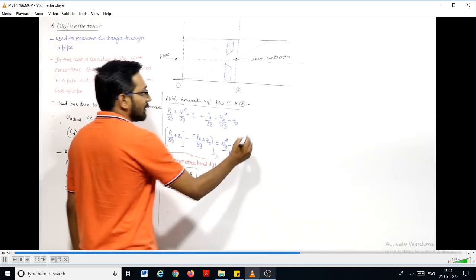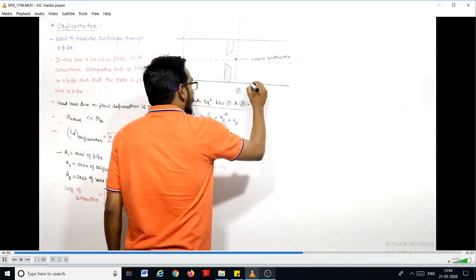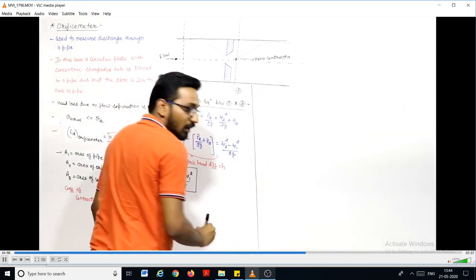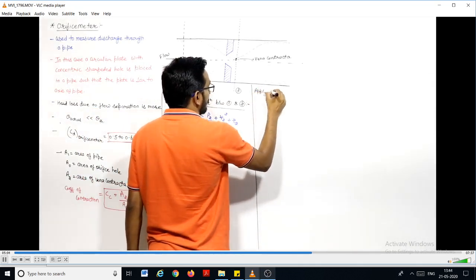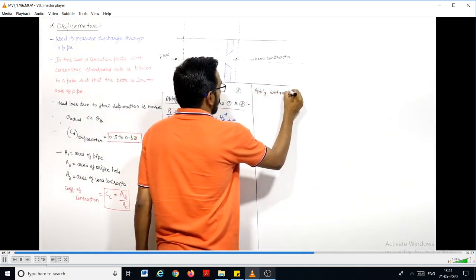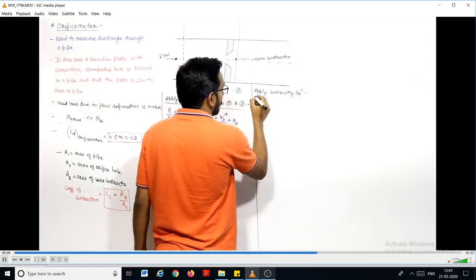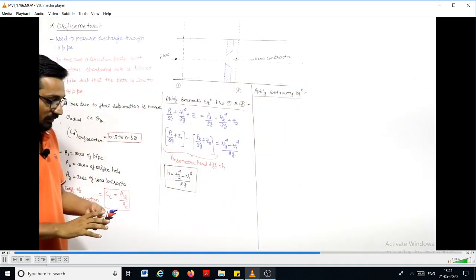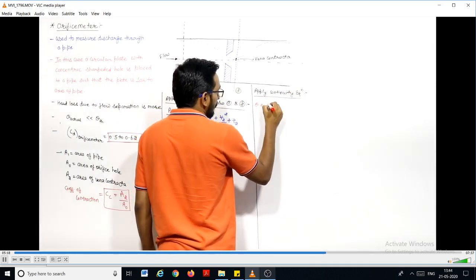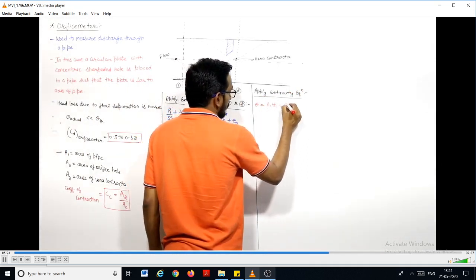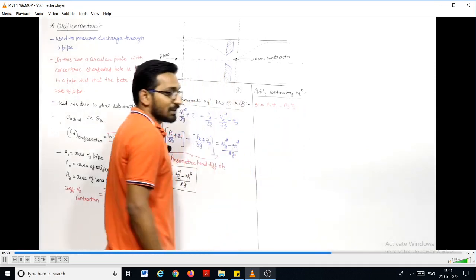After this, what we did in our venturimeter, if you remember, we applied the continuity equation. So if you apply the continuity equation between points 1 and 2, discharge Q will be equal to A1 V1 is equal to A2 V2, if I take it as an incompressible flow.